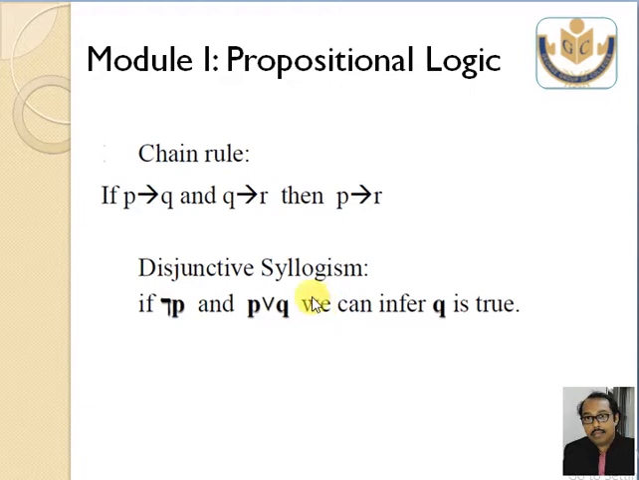Next one is disjunctive syllogism. I told you what is conjunctive and what is disjunctive. If not P and P or Q, we can infer that Q is true. So what will be your task? Your task is very simple.